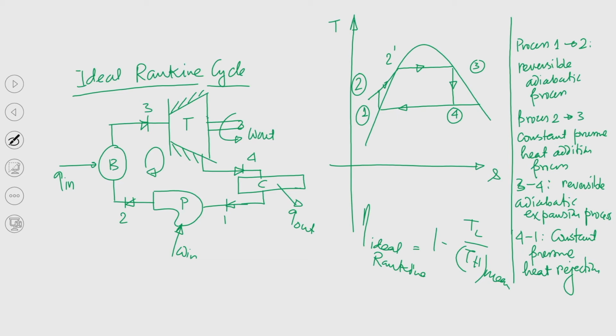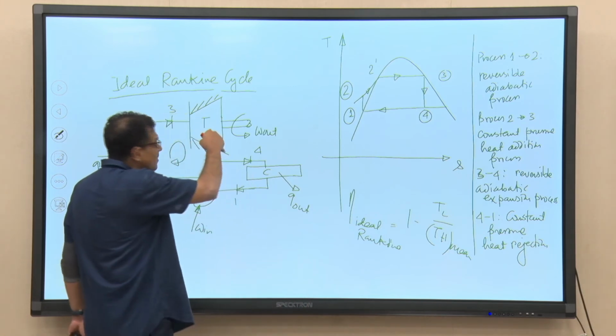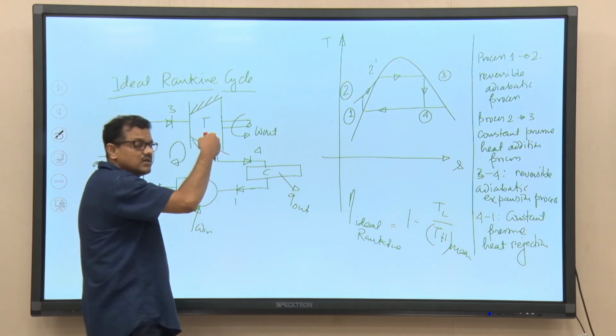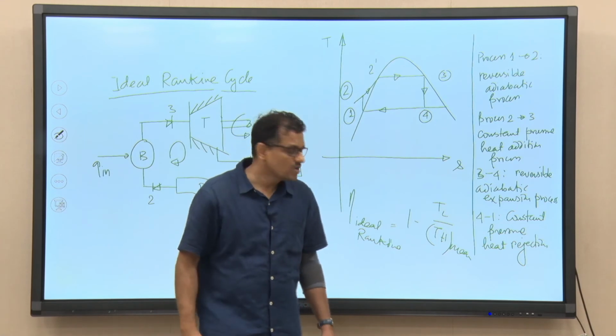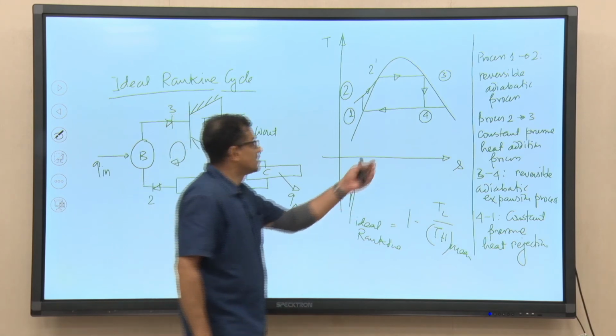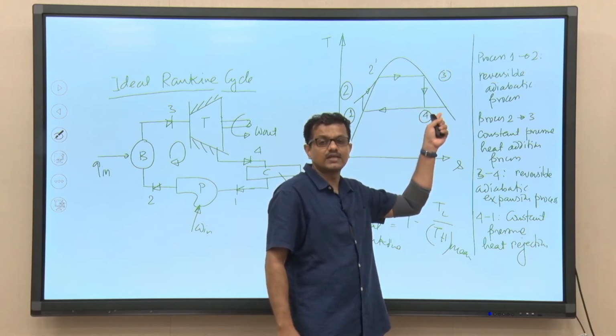But you can see this expansion process terminates at point 4, which is away from the saturated vapor line. So, at point 4 the quality of the steam is still not very good. Towards the end of the expansion process, the quality of the steam will reduce, which in turn will lead to the turbine blade erosion problem. So, we need to think about a modification of the simple Rankine cycle such that the problem associated with the moisture content of the steam at the outlet of the turbine can be eliminated.